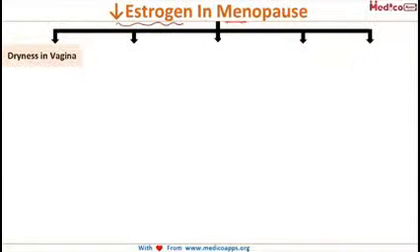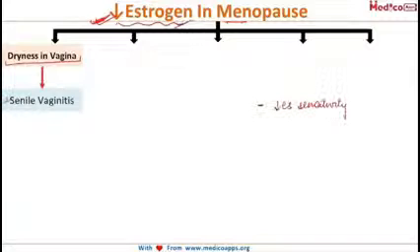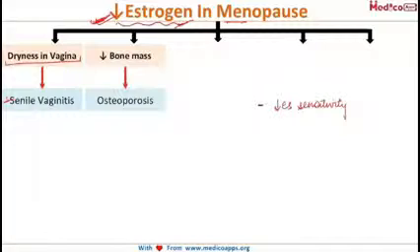There will be dryness in the vagina, because we know that it is under the effect of estrogen that cervical mucus is secreted. So, cervical mucus will not be there, and thereby it will lead to dryness in the vagina, and this is called senile vaginitis. Now, subsequent to this decreased estrogen level, the bone mass also decreases, thereby leading to osteoporosis.